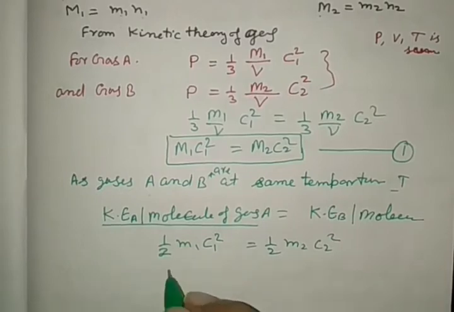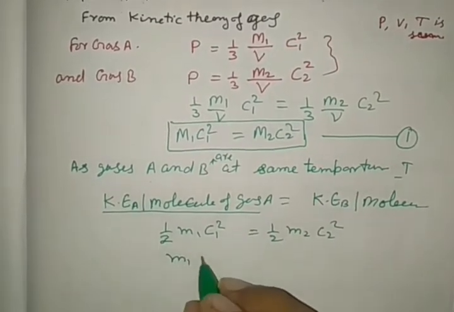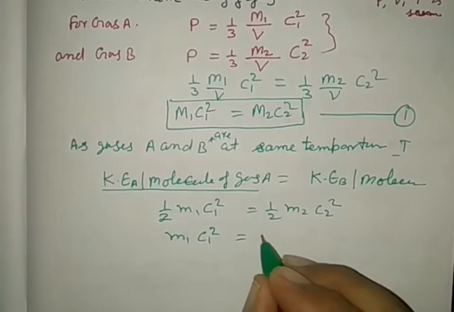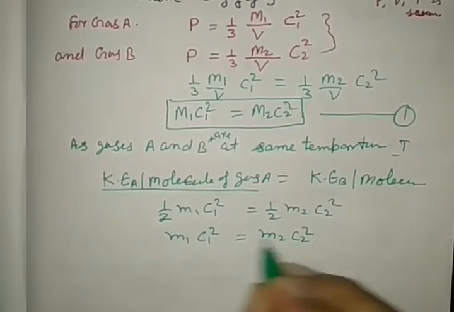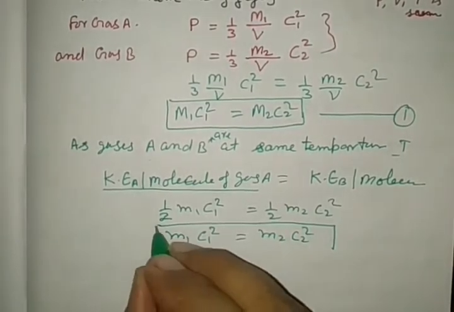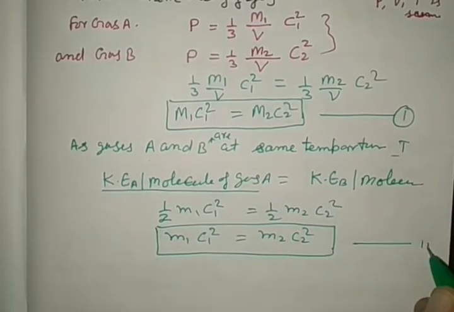Or half cancels on both sides. We may write m1 c1 square is equal to m2 c2 square, and this can be represented by the second equation.